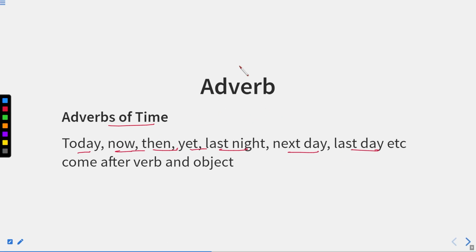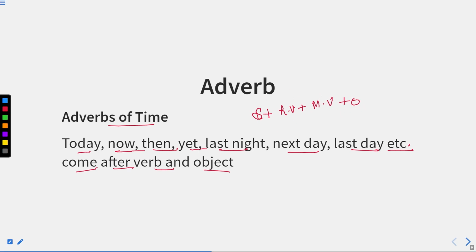Well, all these are examples of adverbs of time. They can be many as well, etc. That is why we have written etc. over here. They come after the verb and object. Again, the same thing. If there is an adverb of time, what will happen? Subject, then we have helping verb, then we have main verb, then we have object.